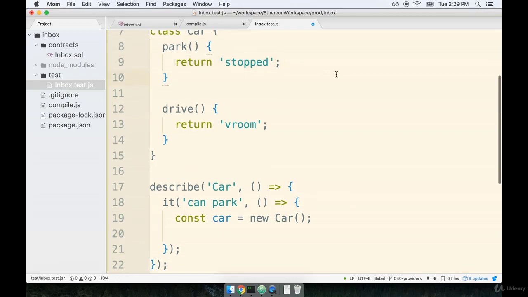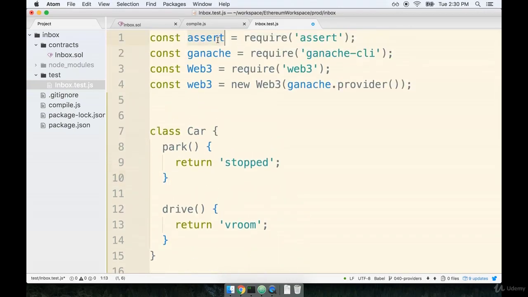To make this actual assertion, we're going to use that assert library that we had required in earlier. The assert library, you will recall, is a part of the Node standard library, and it has a variety of functions tied to it that allow us to make sure that one value is equal to another. Assert has many other functions that allow us to write effective tests as well, and we'll take a look at some of those as soon as we start writing actual code around our Ethereum contracts.